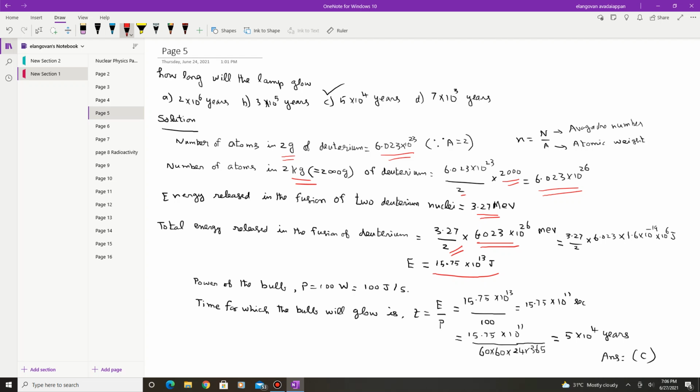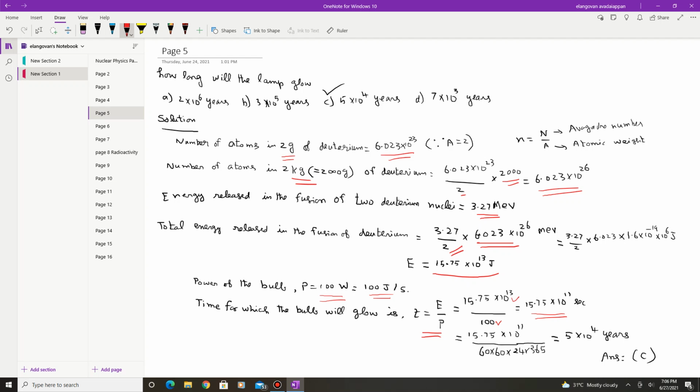Energy is released. Now the power of the bulb is given, because a 100-watt bulb is used. Watt means joule per second, so in terms of joules per second, this is 100. The time for which the bulb will glow: power into time is equal to energy, or time is equal to energy per power. The energy that we calculated is 15.75 into 10 power 13, and the power is 100. Once we divide, you get 15.75 into 10 power 11 seconds.